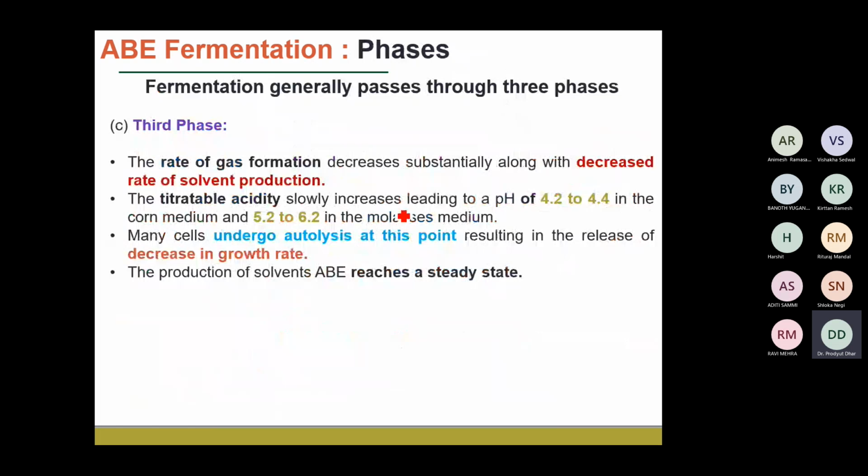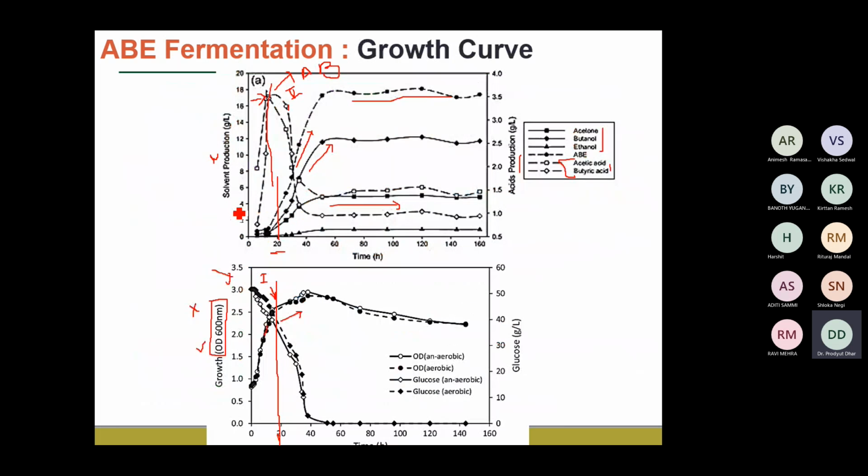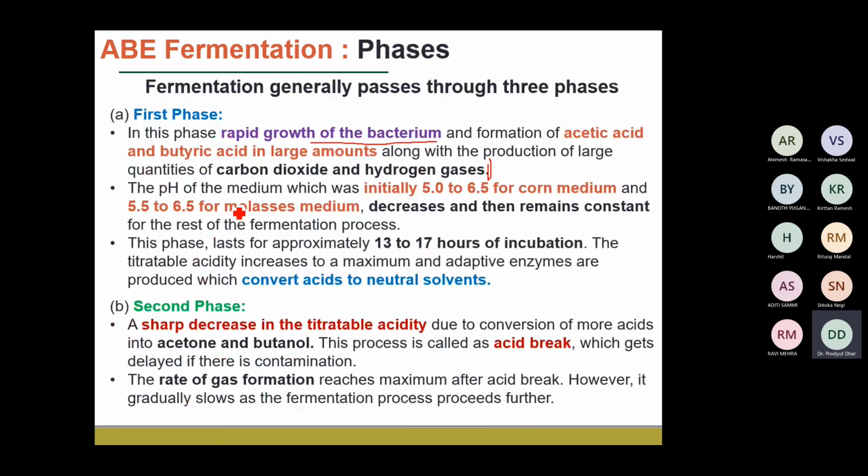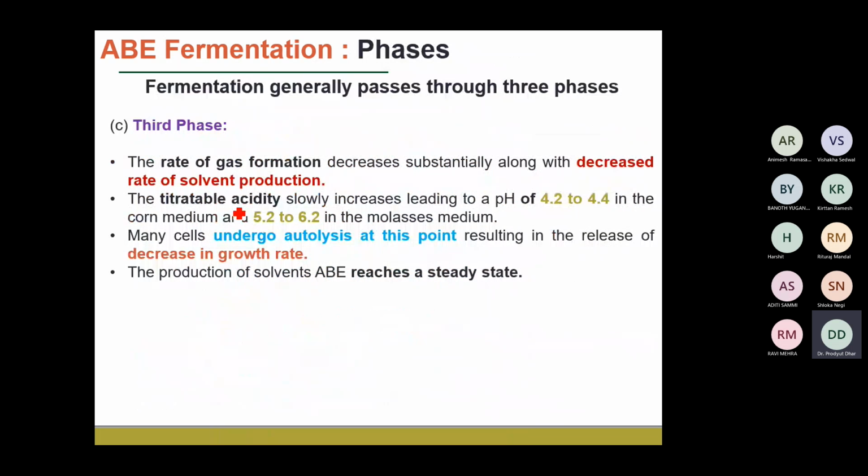Okay, and generally since the acid components are being utilized for the production of the alcohol derivatives, there is a change in the pH, and generally the pH actually increases from, for example, 4.2 to 4.4 or 5.2 to 6.2, depending upon which type of media we have.